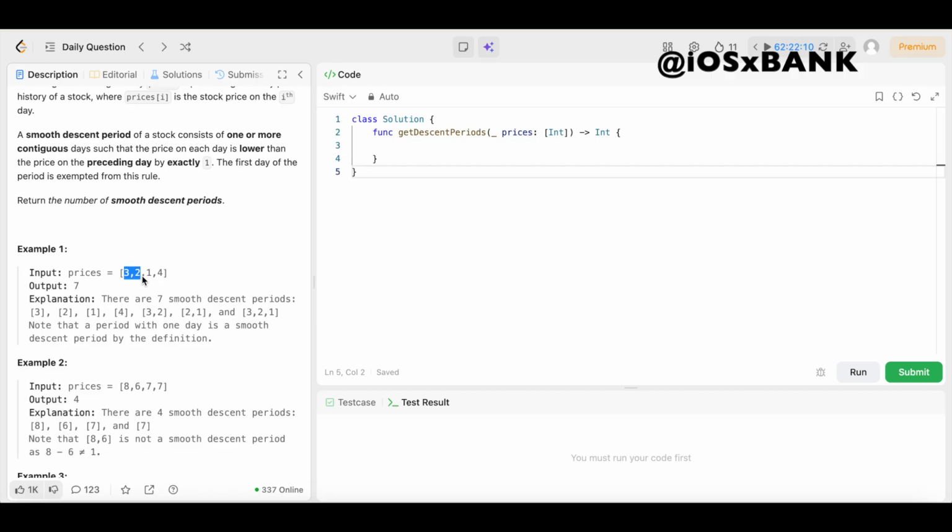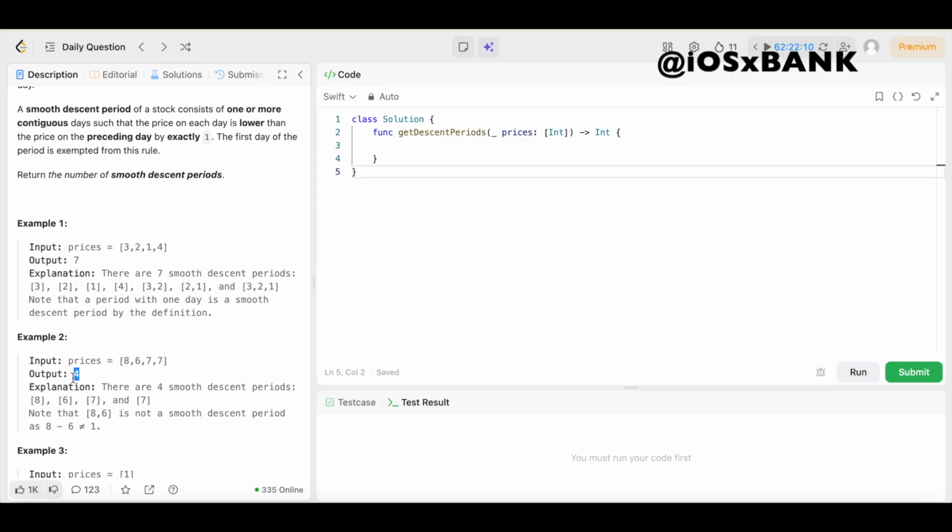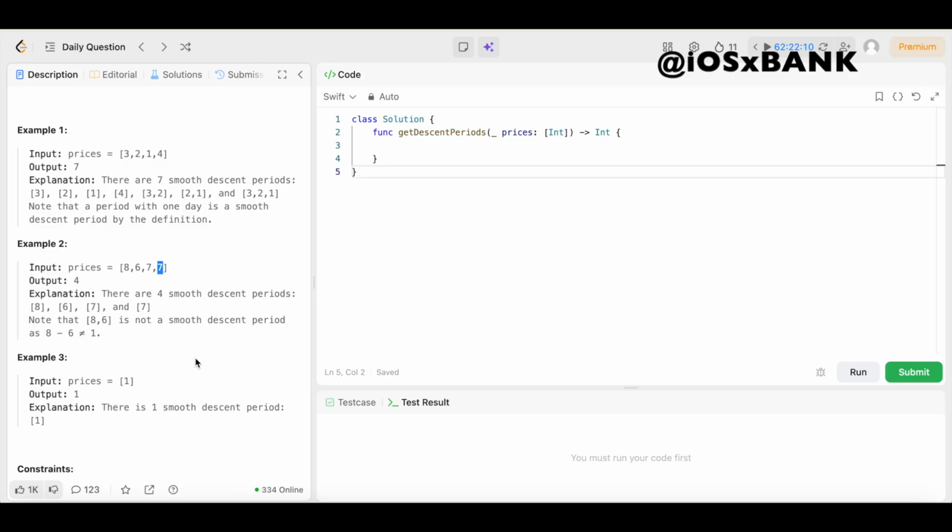We go 3 to 2, that's 1. We go 2 to 1, that's 1. We go 3 to 1, that's 1 for each day, right? Whereas here, this would be 2, so it doesn't count. And then everything else, that's going up, so that's not going to count. And that stays the same, so that's not going to count. So in total, the output is 4, and that's just 1 for each day of the stock. Boom. So we've got one more example to go through, so let's take a look at it.